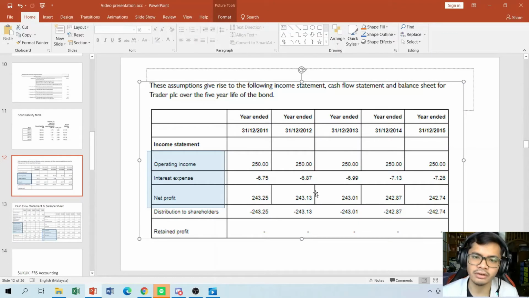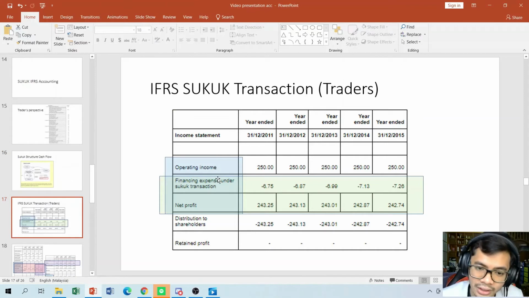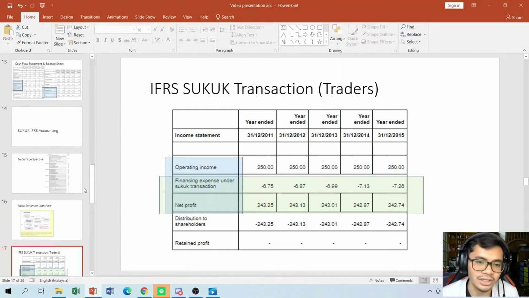The representation of the IFRS between the bond and Sukuk are similar. From this part, as you can see, there is operating income, interest expenses, and net profit. While for this one is for the Sukuk: operating income, financial expenses under Sukuk transaction, and net profit. Basically, both of them are the same, except that they change from the Sukuk and the bond.